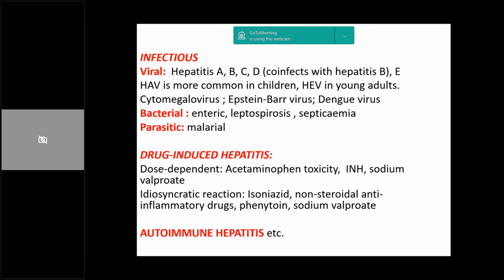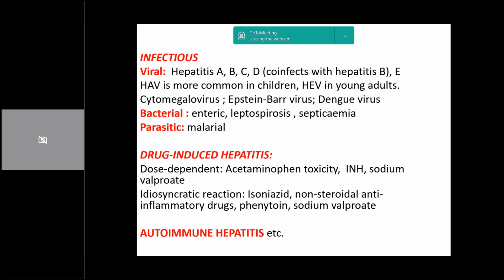And obviously, vertical transmission is an important component of hepatitis B and C transmission. The other etiologies include infectious, which are viral. The hepatotrophic viruses predominantly, that is 90%, include hepatitis A, B, C, and D. Hepatitis A, as we discussed, is more in kids, and hepatitis E more in young adults. Hepatitis B and C are more prevalent in high-risk individuals, and they are the ones which have a tendency to evolve into chronic disease processes.